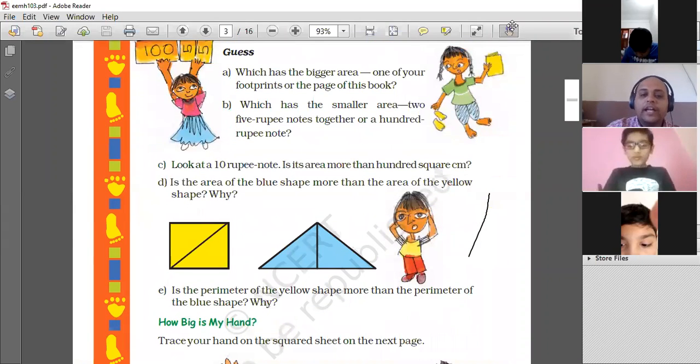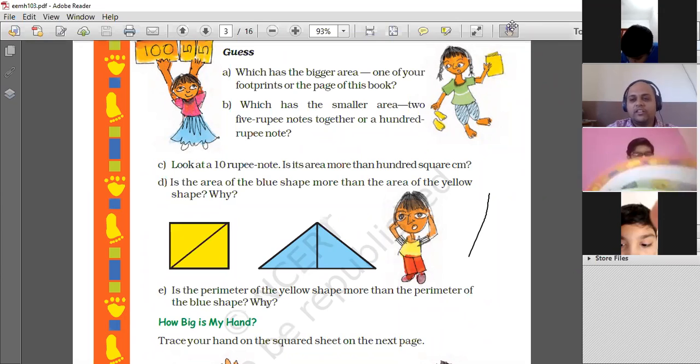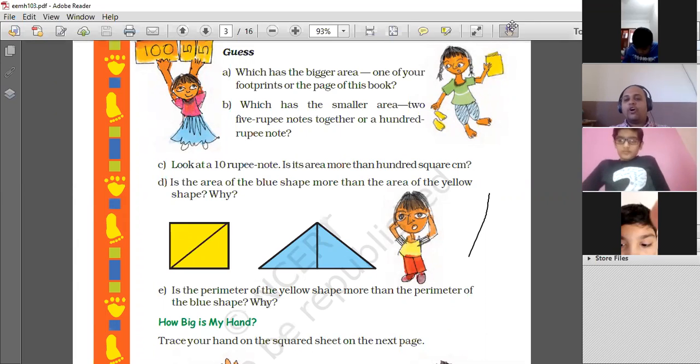All right. Now we have done area of rectangle, area of squares, and area of triangle also. Let's do it. Come on, everyone. Which has the bigger area? One of your footprints or the page of this book? Come on, answer that. Which has the bigger area? Now you have done already, right? Finding the area of footprint or palm print on a square grid paper. We had done that activity. So which is bigger? The page of this book, the textbook that you are holding, or your palm or your foot?